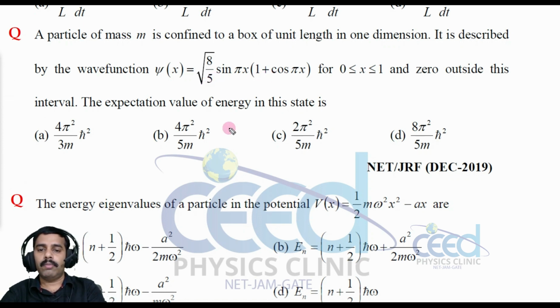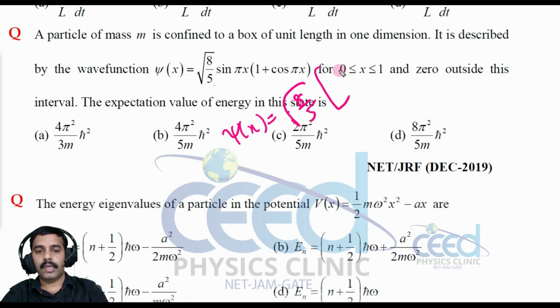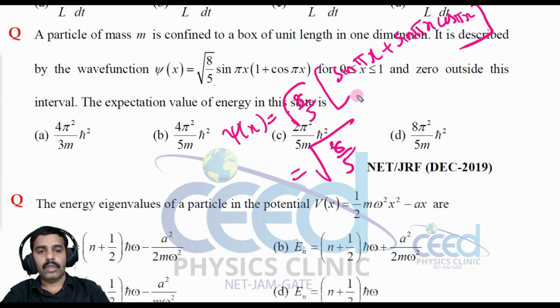So let me write psi of x is equal to root 8 by 5 sin pi x, right? I can write this as sin pi x plus sin pi x cos pi x. I expanded the bracket and I can write this as root 8 by 5 into, in the standard format, I can write the box length is 1. Okay, box length is 0 to 1, right? So pi x by 1 and pi x by 1. So here I can write as root